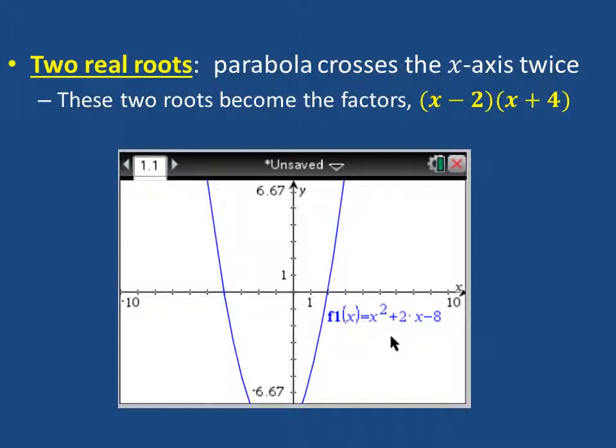So if you have two real roots, the graph of the parabola is going to cross the x-axis twice. These two roots become the factors that you see there. So for example, right here we see we cross at positive 2, so x equals 2 is a root, and so if we set that equal to 0, we see x minus 2 equals 0. That becomes one of our factors. Same thing here, x equals negative 4 gives us this factor x plus 4.